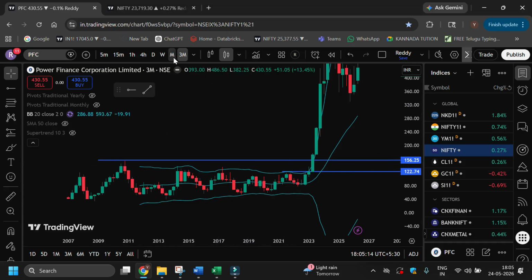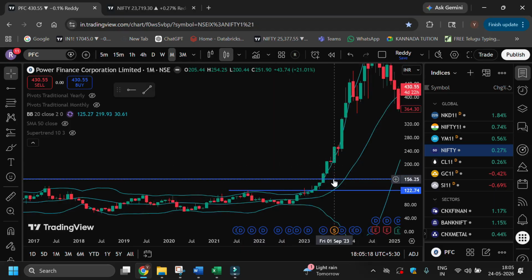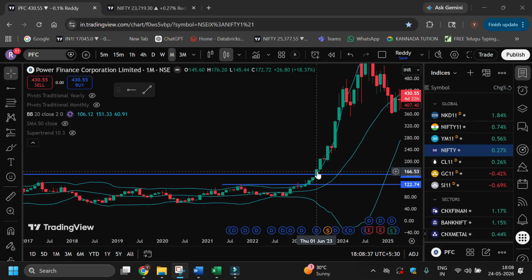Now we'll go into the monthly time frame. So this is the breakout along with the swing. So swing breakout is compulsory along with all-time high. Along with other options, candles should start forming above the upper Bollinger Band. Then only we can start getting the confirmation on the breakout. Now let's go into the lower time frame for an entry.